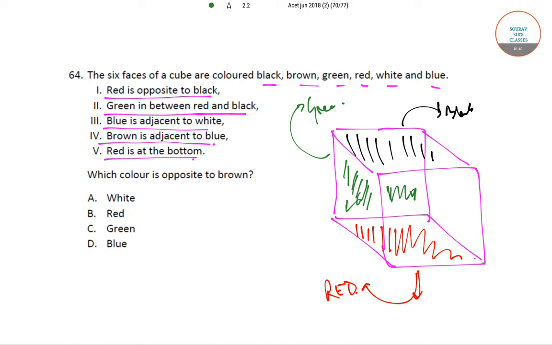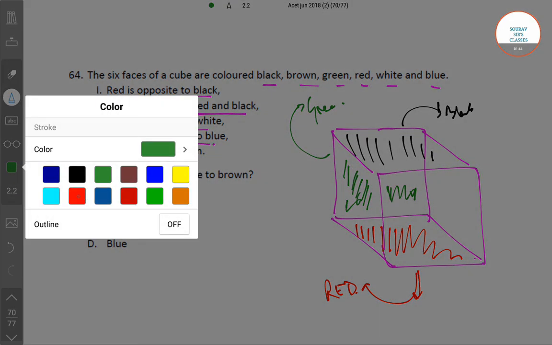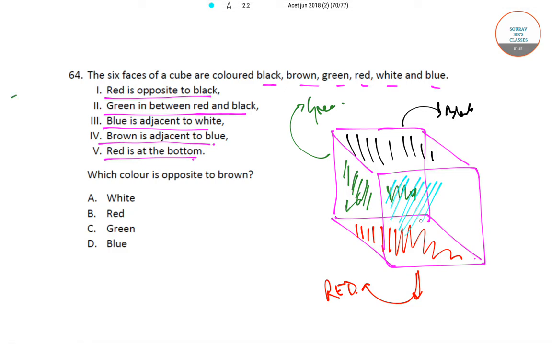Then blue is adjacent to white. Now let blue be this front face, and brown is adjacent to blue.